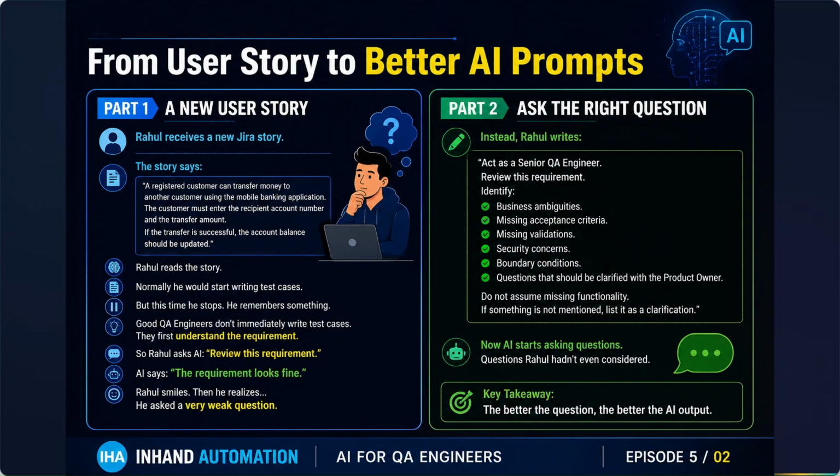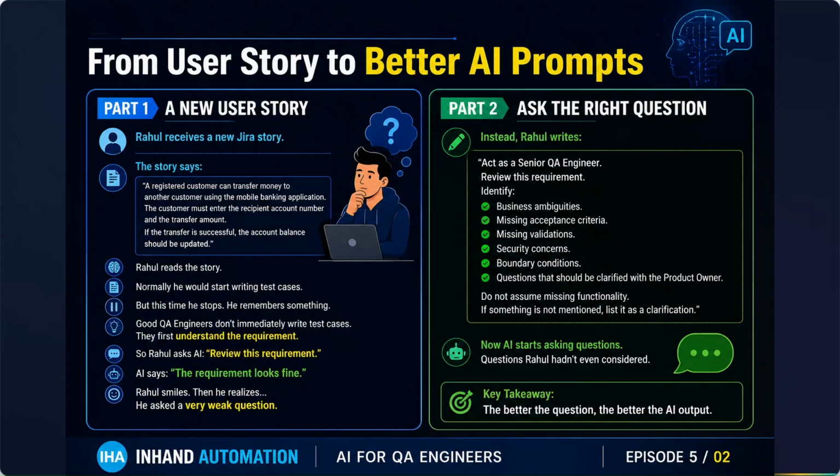Okay. So in this case, Rahul just saw the response and he was smiling. Then later on he realized he asked a very weak question, because the question was just review this requirement, and AI says, yeah, requirement looks good. So he asked a very weak question. That's why he got this answer from the AI. Then he remembered the technique we used in the last episode, which is prompt engineering, or prompting technique.